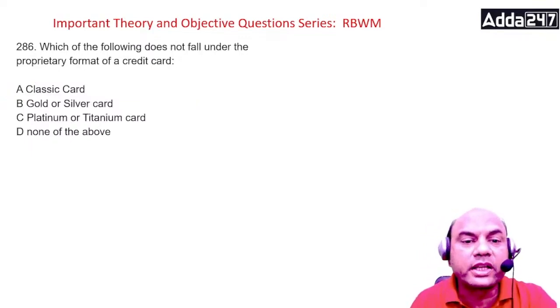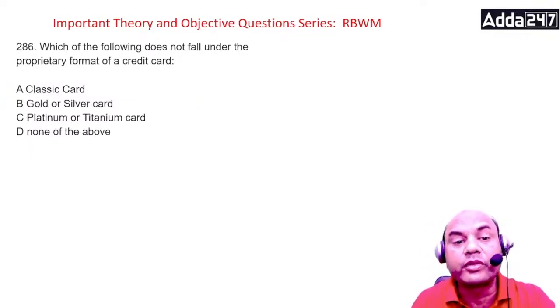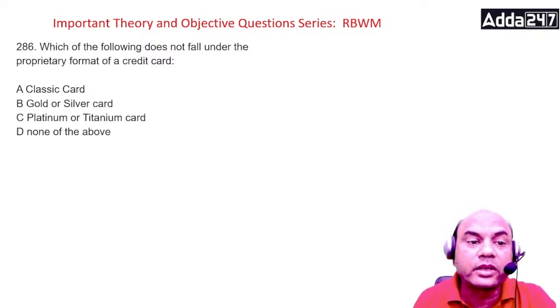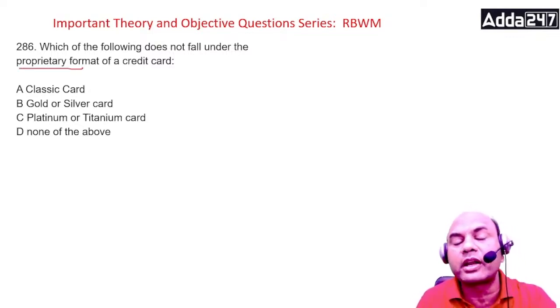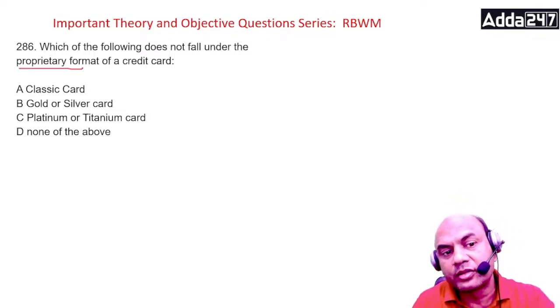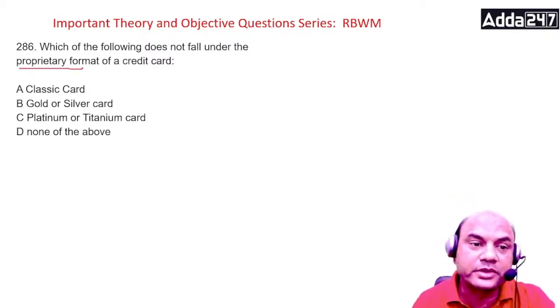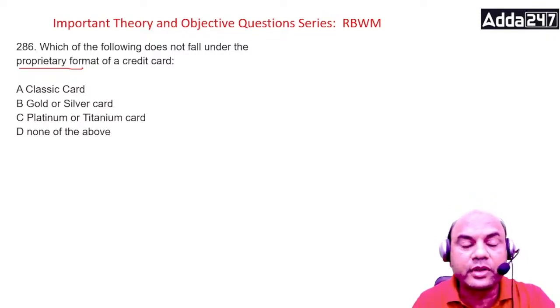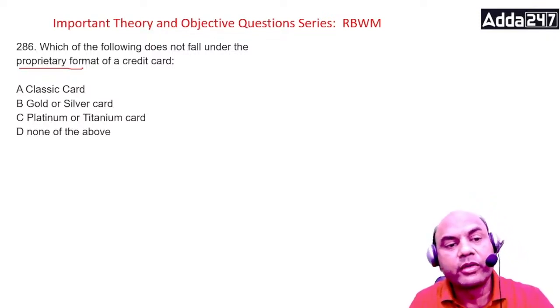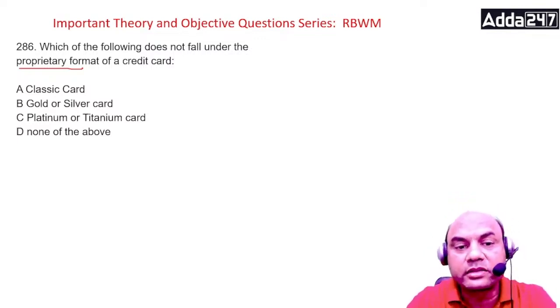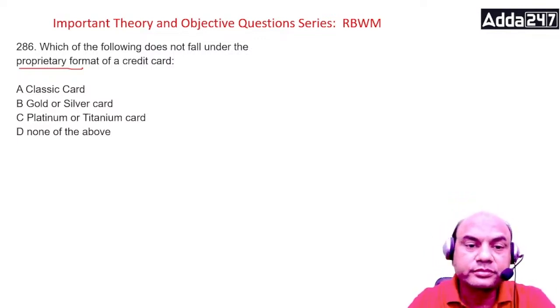Which of the following does not fall under the proprietary format or category of a credit card? What is the proprietary format? Okay, first let me see the answer from your side. Classic card, gold or silver, platinum, and none of the above. Which of the following does not fall under the category of this proprietary card?